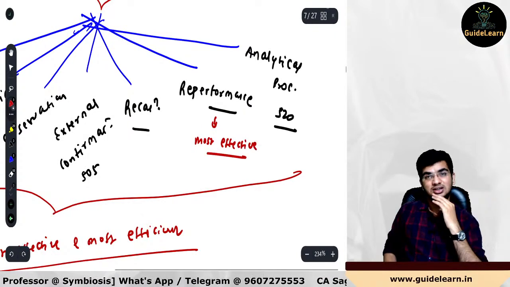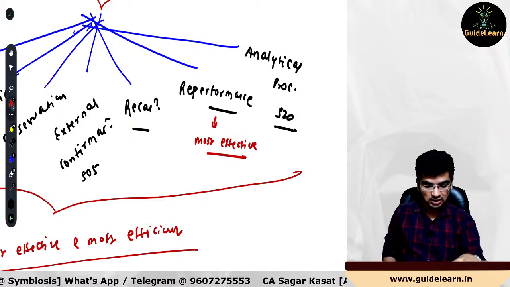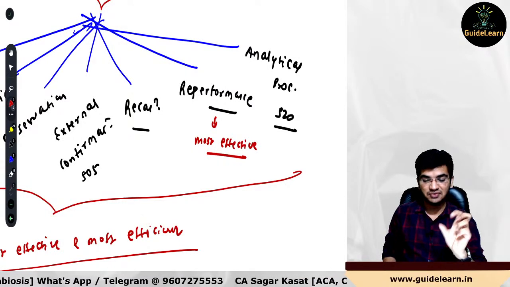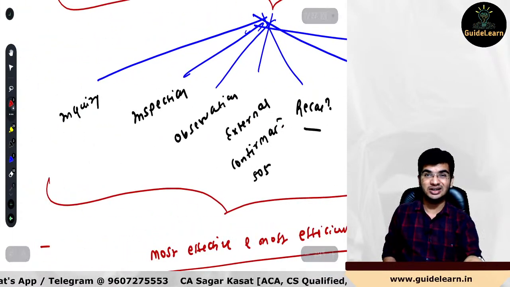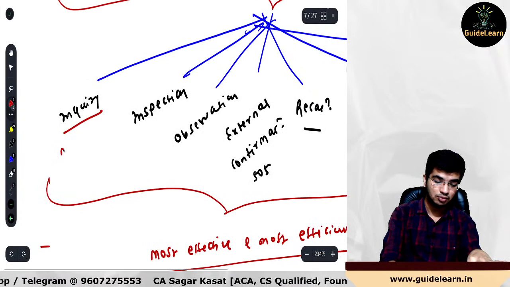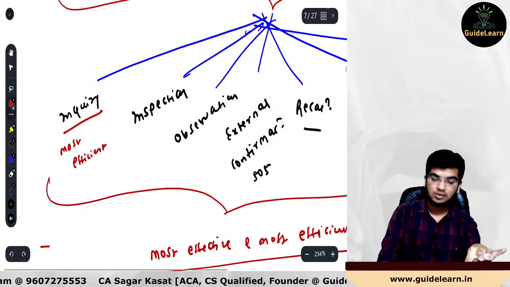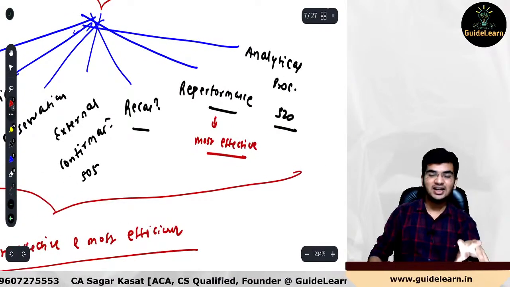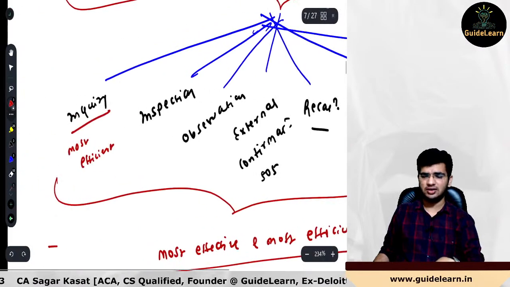Okay, there can be the question on this particular ground, MCQ or correct or incorrect. So please understand, most effective audit evidence is provided by reperformance. Most efficient audit evidence is provided by inquiry. Most efficient. Okay. Next one, analytical procedure again would be effective but not that much efficient. Okay.